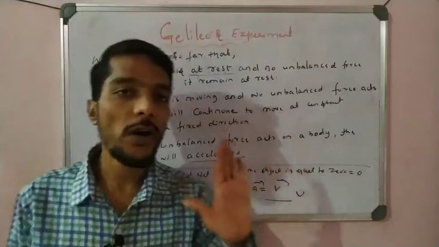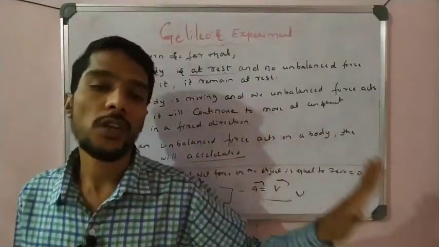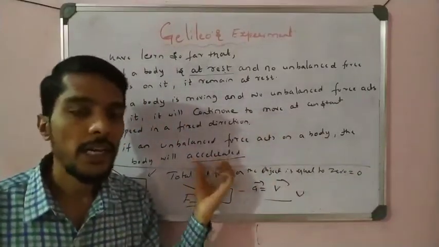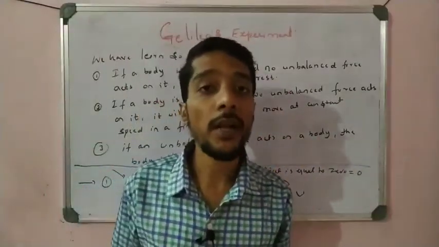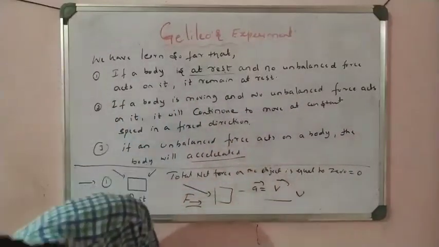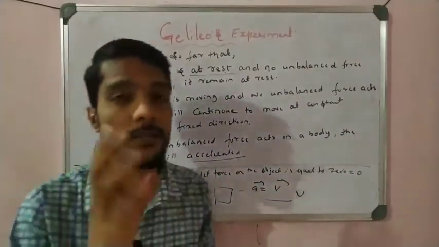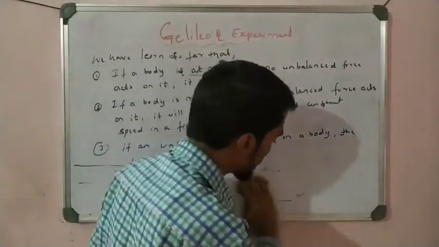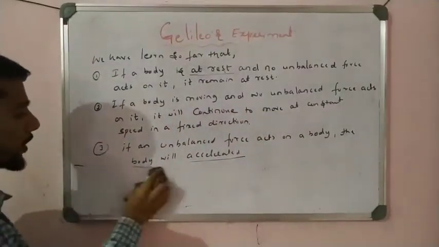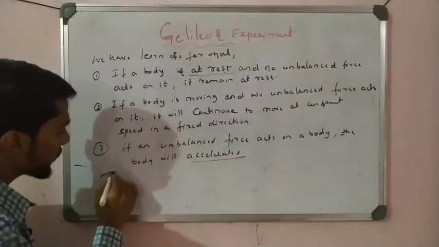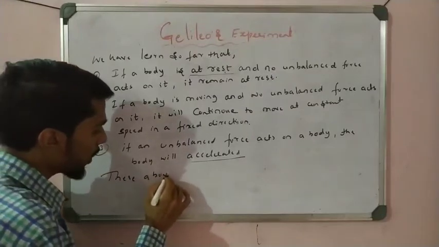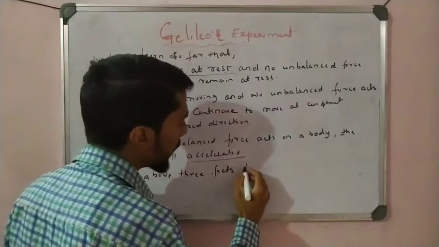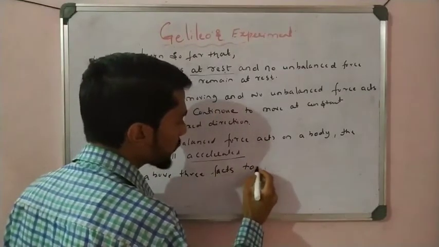To move an object we require a force. Which type of force? Unbalanced force. Whenever an unbalanced force is applied, the object starts to accelerate. If the force is balanced, the object does not move. So, students, these are the very important 3 points of Galileo's experiment we understand, and these 3 facts together